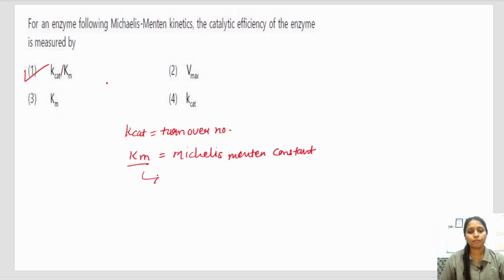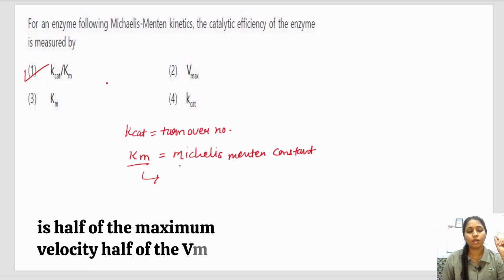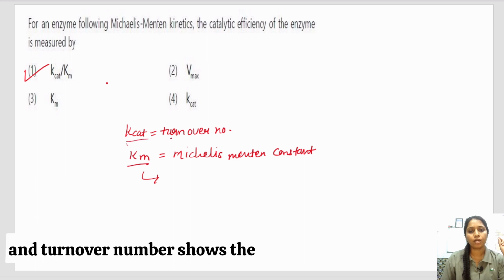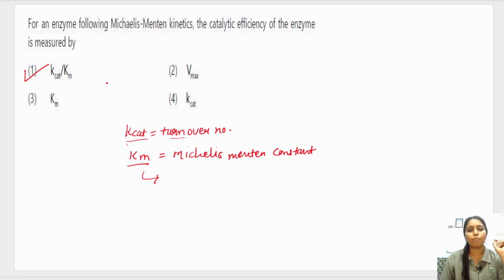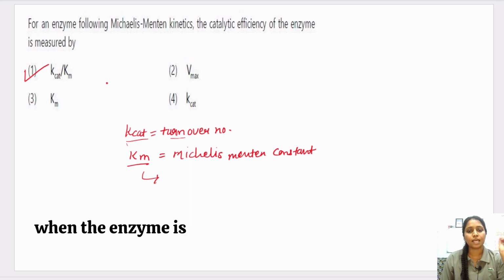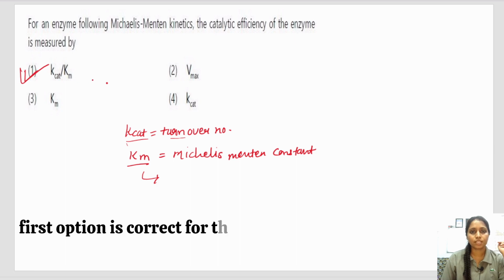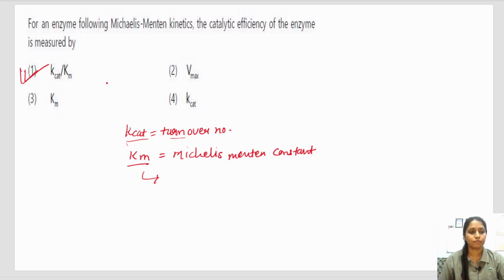Km shows the substrate concentration at which the rate of reaction is half of the maximum velocity, half of the Vmax, and the turnover number shows the number of substrate molecules converted to product per enzyme molecule per second when the enzyme is fully saturated with substrate. So the first option is correct for this question.